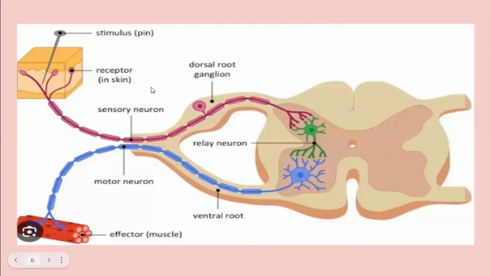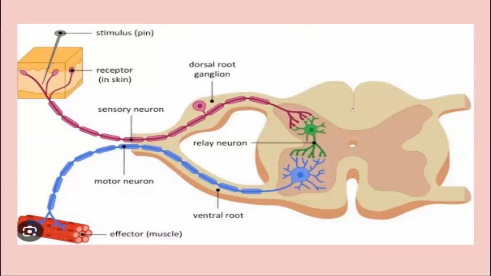This is another diagram. You can see your skin is pricked with a pin, and unconsciously, if someone pricks you with a pin, what will you do? With a jerk, you will withdraw your hand. So you can see here are your skin receptor cells. So they have received the stimulus. And in the form of free mobile ions, the stimulus is going over your sensory neurons into your central nervous system, that is your spinal cord.